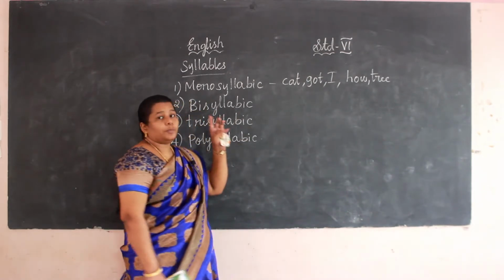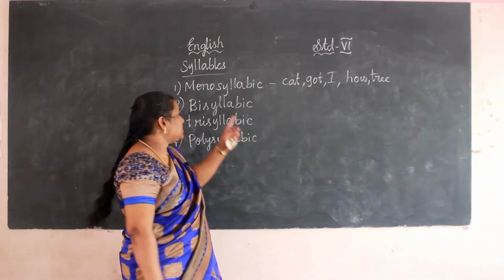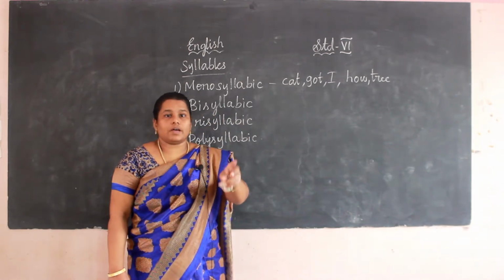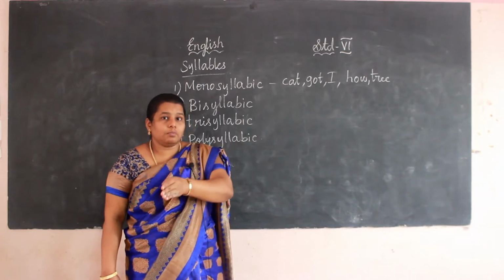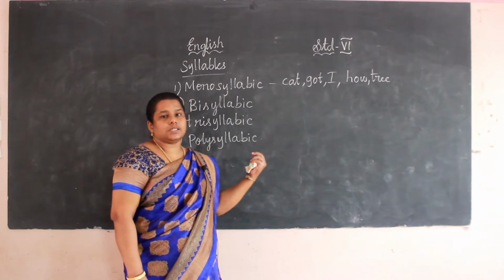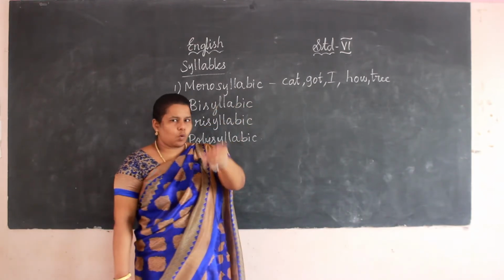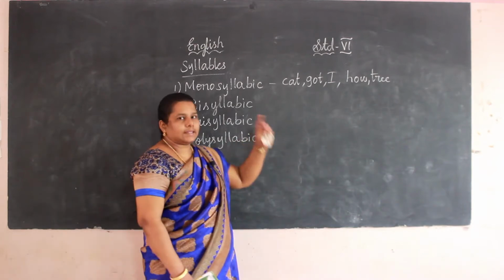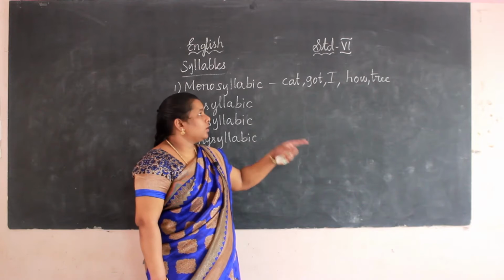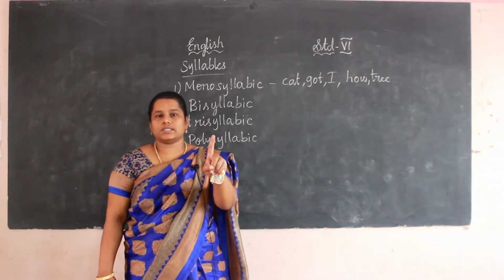If we pronounce a word in 2 sounds, which means 2 pronunciations, it is bisyllabic. If we split the word into 3, it is trisyllabic, and more than 3 means it is polysyllabic. Let me show the examples. Monosyllabic means one pronunciation. See here: cat, got, I, how, tree. These are monosyllabic. Monosyllabic means 1 syllable.